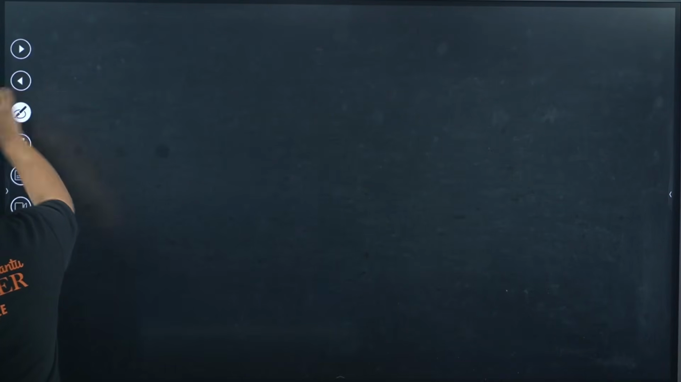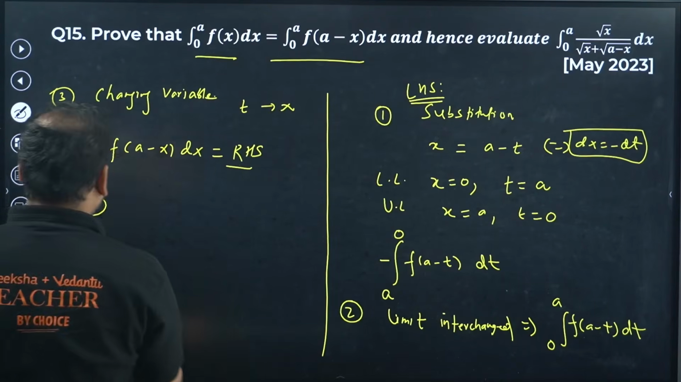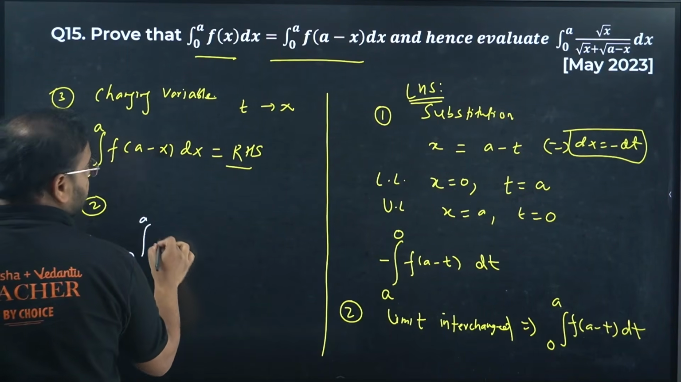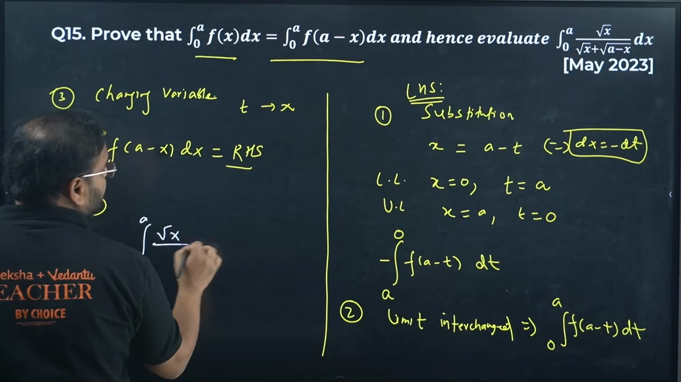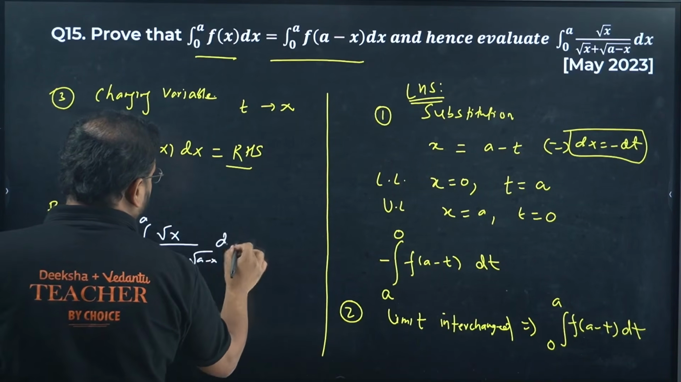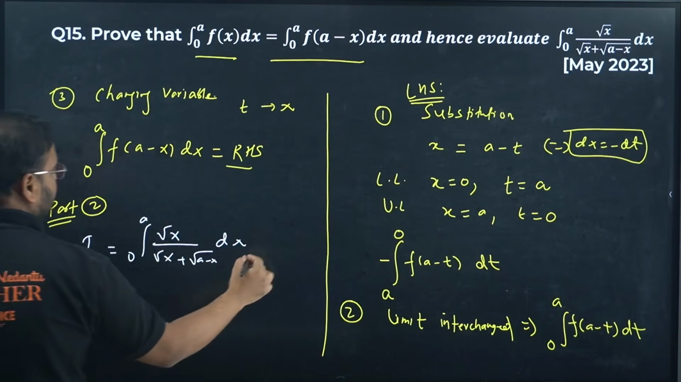Okay. So part 2 will be written like this. Integration I equals 0 to a, root x upon root of x plus root of a minus x, dx. This is my equation number 1.